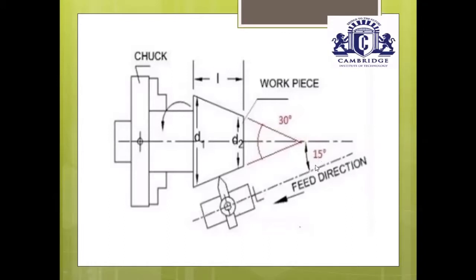Once you have calculated alpha, set this compound tool rest based on the calculated angle. That means rotate it with respect to the lathe axis and lock it. But the axis of the workpiece and the axis of the lathe are parallel to each other. Initially, it was a cylindrical object. Move the compound tool rest nearer to one end of the workpiece, give a depth of cut, and move the single point cutting tool throughout the tapered length, take it back, and go to its original position. Again, give another 2 mm depth of cut, move along its length, and take it back. Like this, by giving a number of depths of cut, you get the required conical shape.